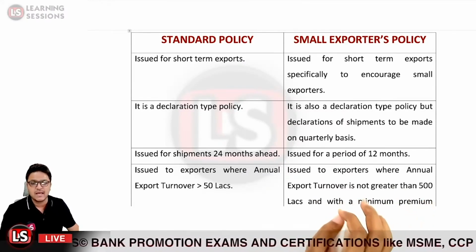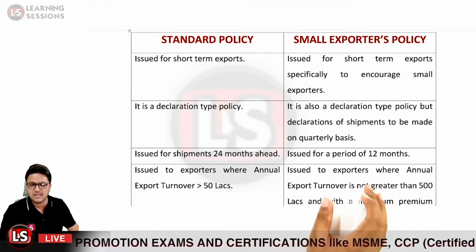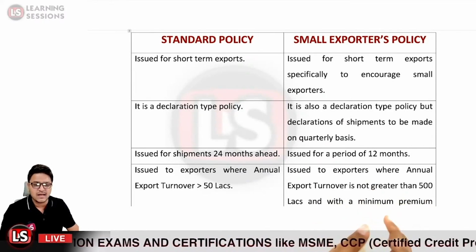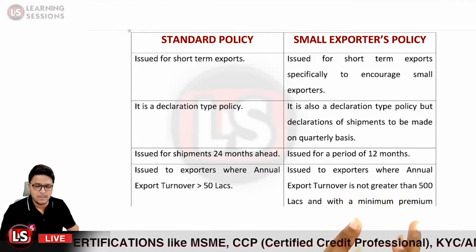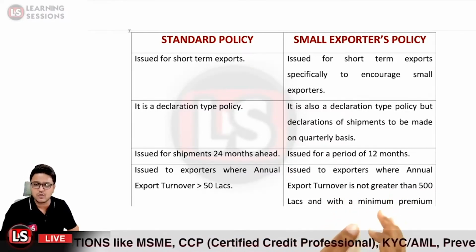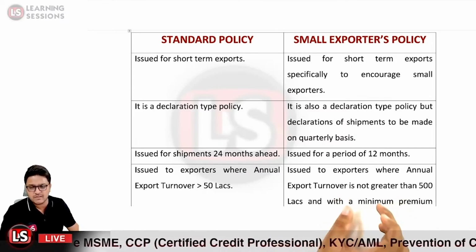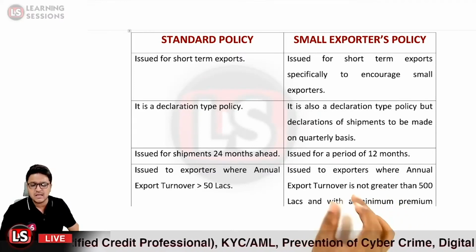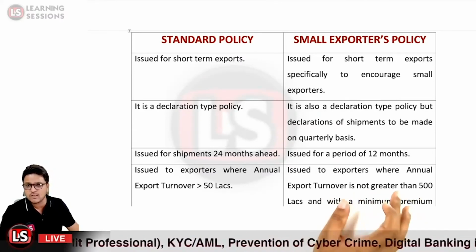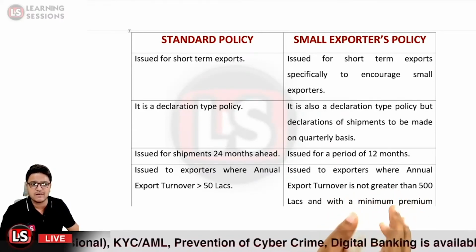There is also a requirement of a minimum premium of 5,000 rupees. Previously this amount was 2,000 rupees, but now it is 5,000 rupees. Previously the annual export turnover required was 50 lakh rupees, but now it is 500 lakh rupees.